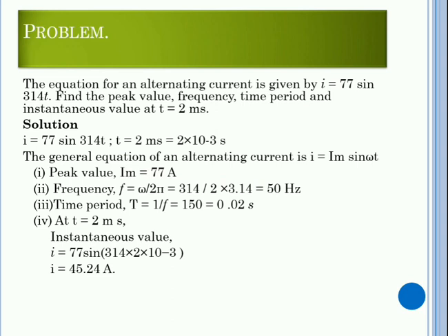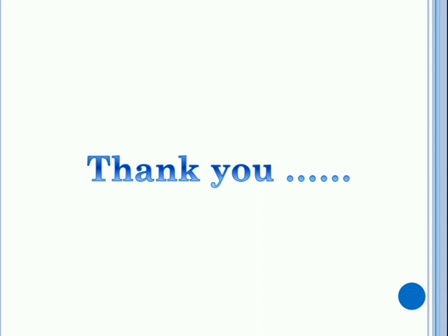Time period is 1 by frequency, which is 0.02 seconds. So the instantaneous value is simple. We have the current equation. We have t. So substituting t in the current equation, we get 45.24.